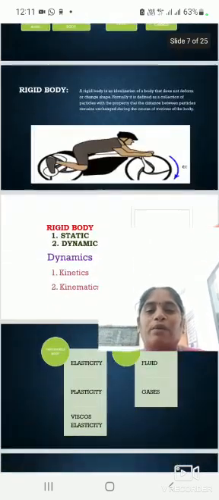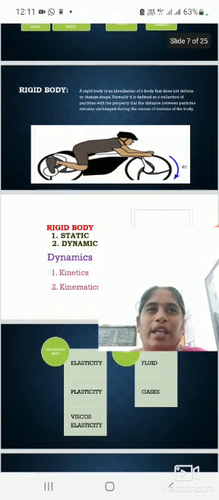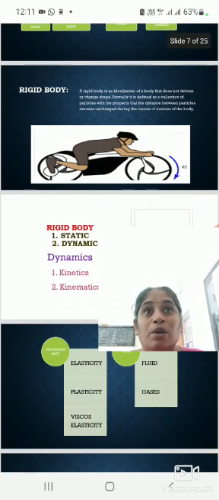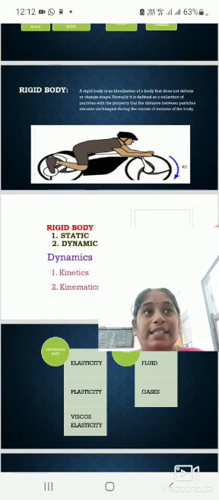Let us see about a rigid body. A rigid body is an idealization of a body that does not deform or change shape. Formally, it is defined as a collection of particles with the property that the distance between particles remains unchanged during the course of motion of the body.